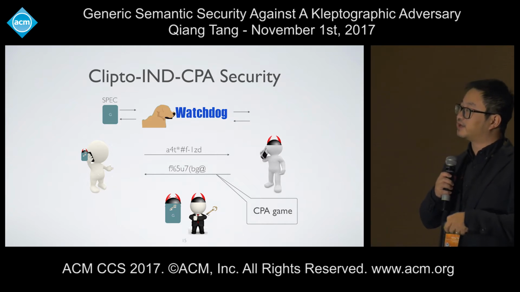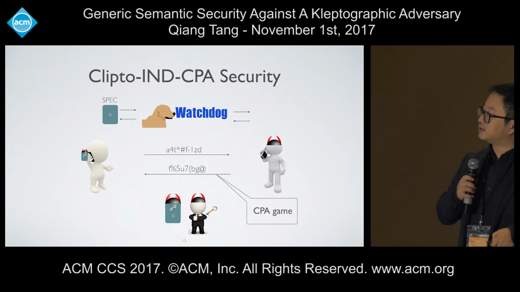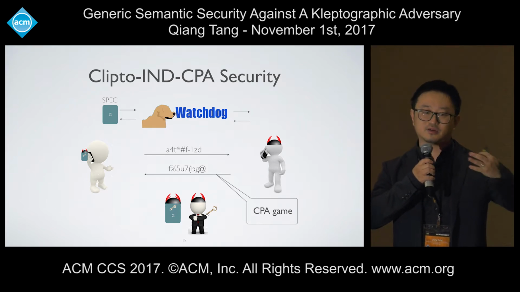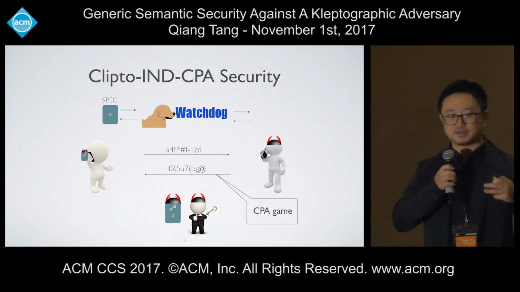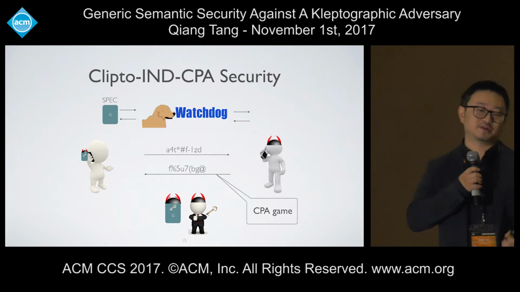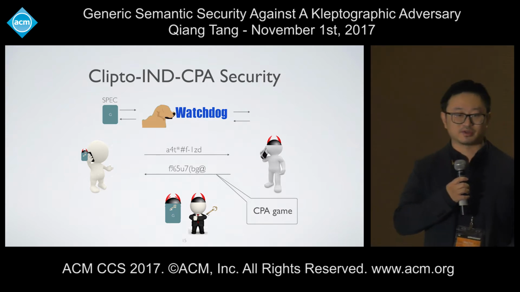And then the cryptographic game will be adapted a little bit: the challenger has to use the malicious implementation supplied by the attacker, instead of doing everything himself, and play the traditional cryptographic game with the attacker. Now we simply instantiate this cryptographic game with IND-CPA security, and then we get the crypto version of IND-CPA security.